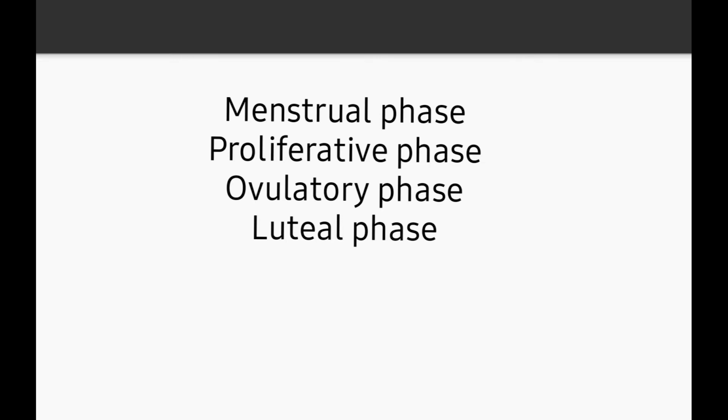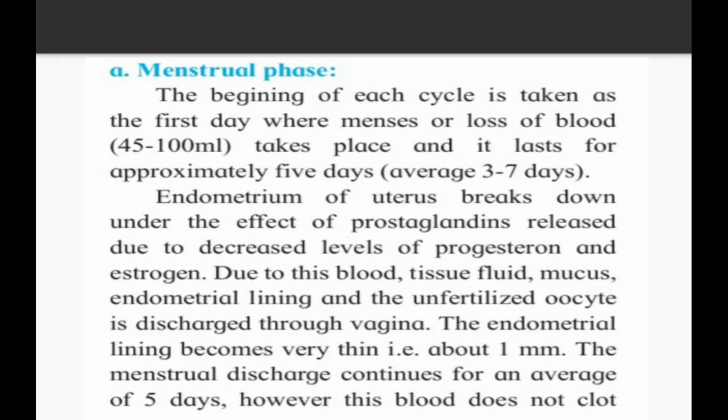So let's see the menstrual phase. The menstrual phase is the first phase. So see which things are present in it. The beginning of each cycle is taken as the first day, where menses or a loss of blood of about 45 to 100 ml takes place and it lasts for approximately 5 days. The average is 3 to 7 days. The menstrual phase is also said to be the bleeding phase, where the bleeding occurs. It starts from the first day and ends at approximately the 5th day. Only 45 to 100 ml of blood is discharged from the female's body in the menstrual phase.